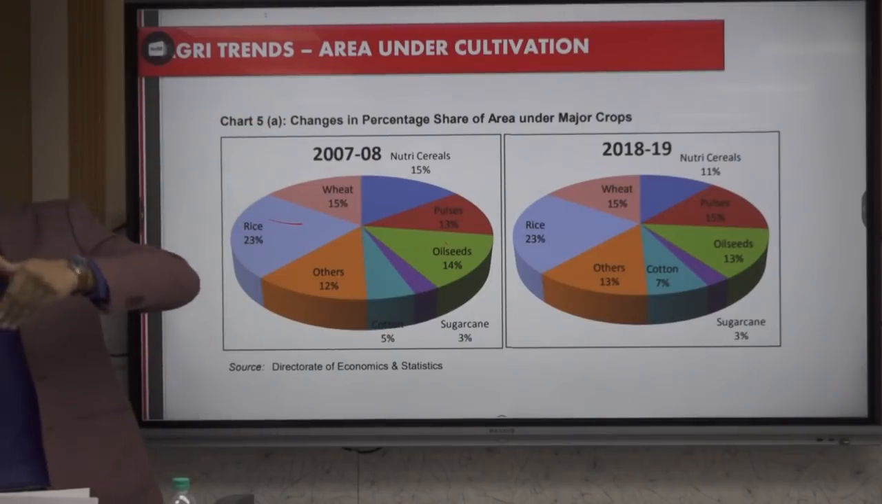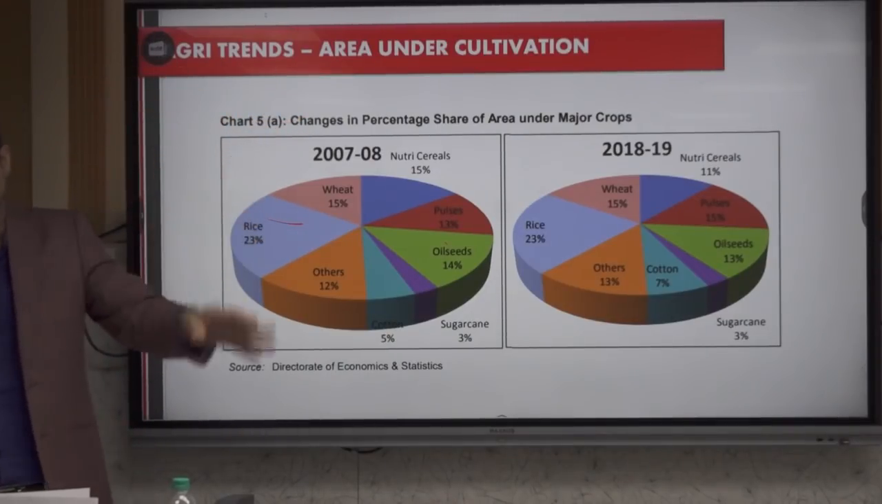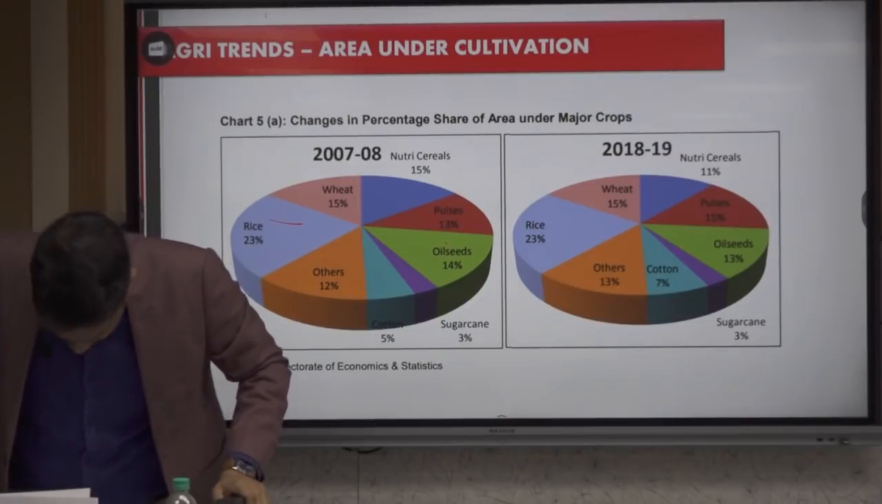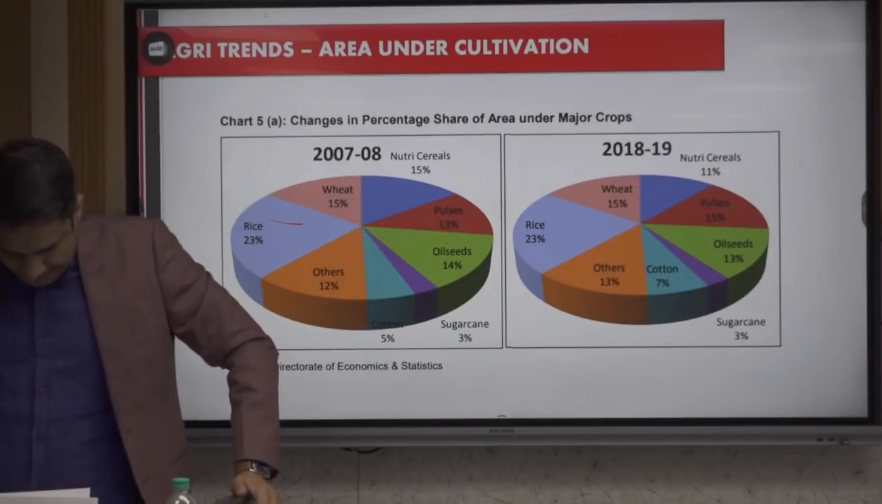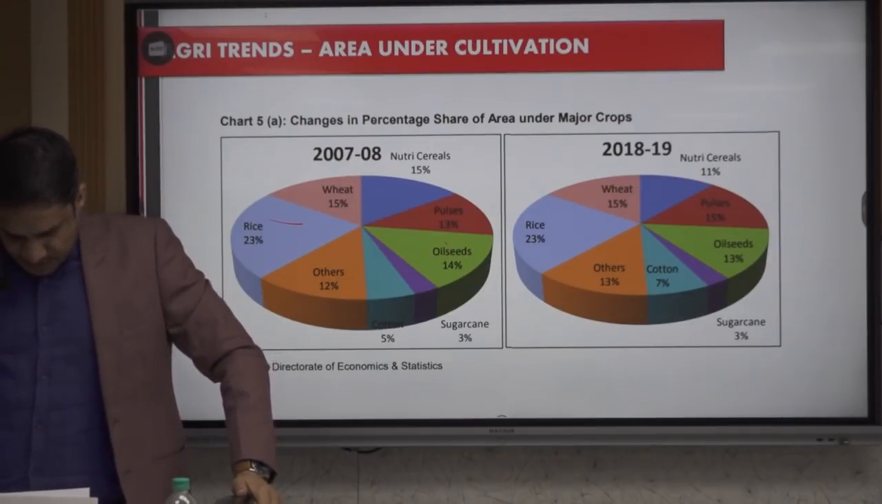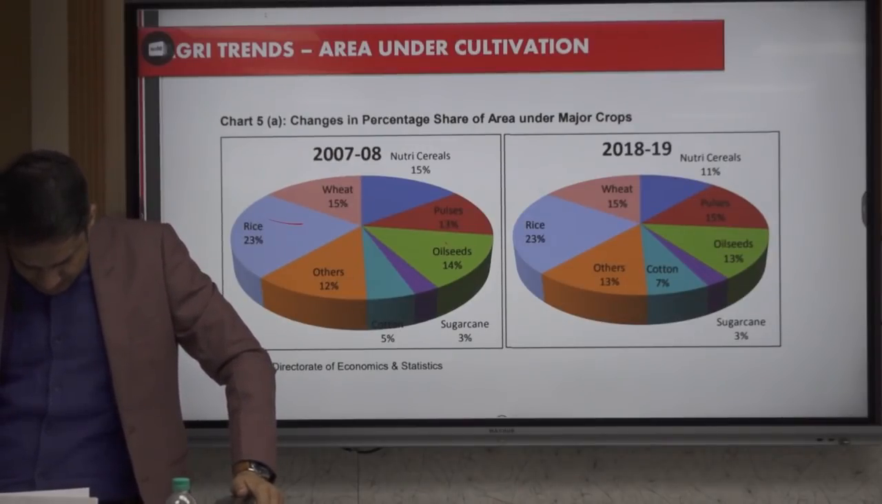Forestry and net sown area has increased, 14 to 24%, 42 to 45%. Next, area under cultivation. Food grains of India: cereals plus coarse cereals. Write it on the side, that cereals plus coarse cereals.